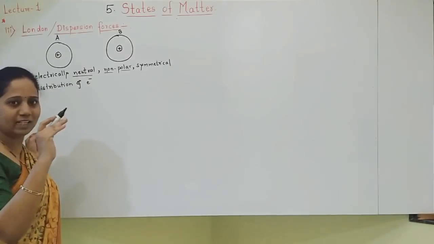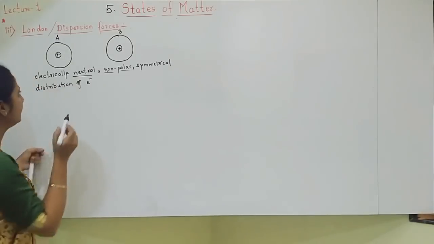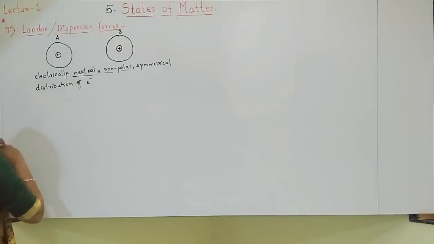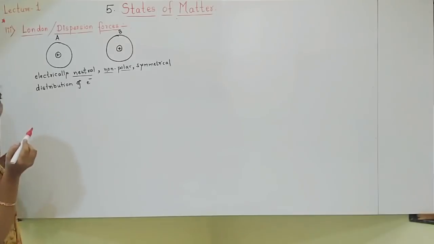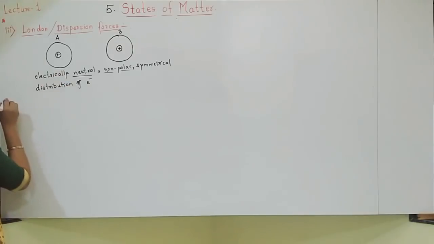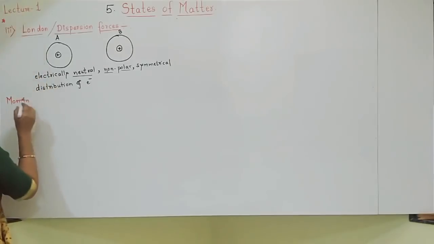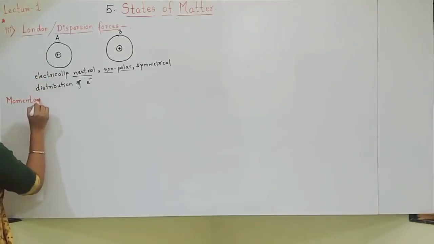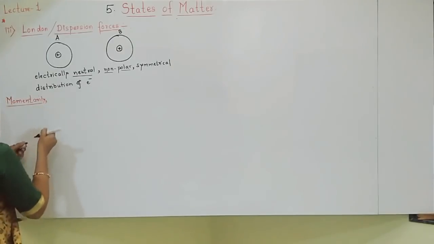It means maximum electrons come on one side. Okay, like that. So when it happens, for a moment, these types of London forces are not permanent. These are temporarily acting forces. So I am writing the word; this must come in the answer of London forces. Momentarily. Momentarily means for a moment, for some time, very less time.